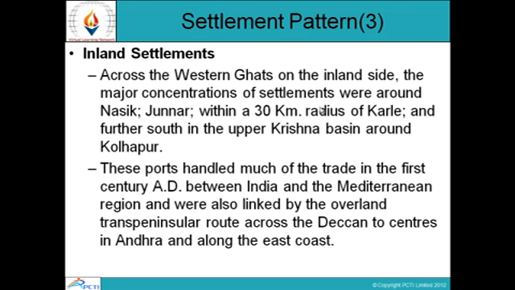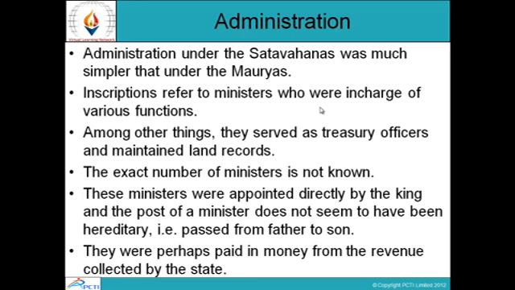So these ports handled much of the trade in the 1st century AD between India and the Mediterranean region, and they were also linked by the overland trans-peninsular route across the Deccan to centers in Andhra.